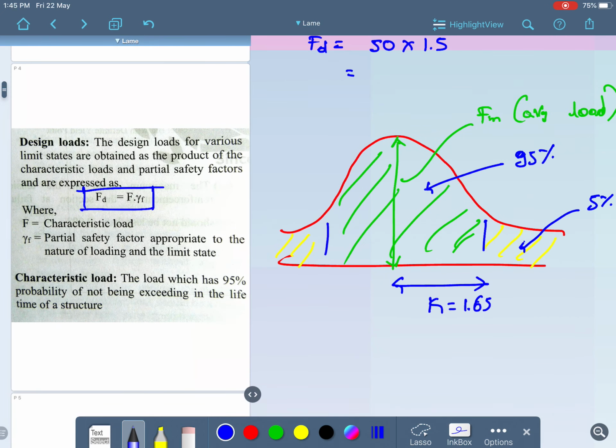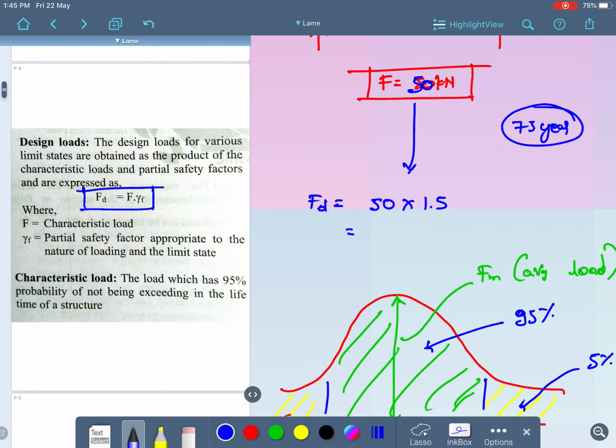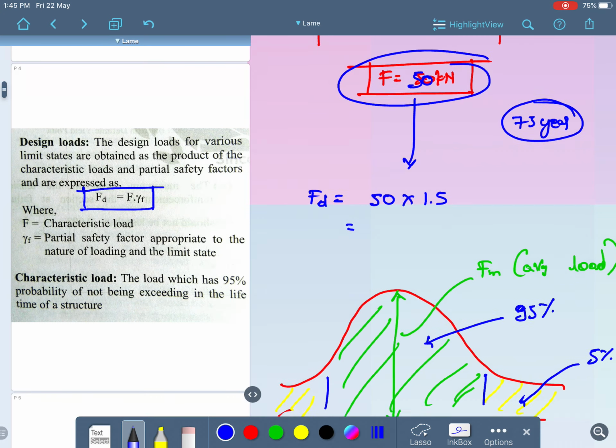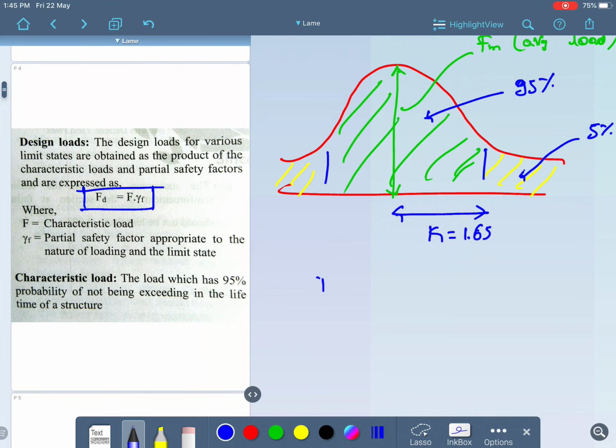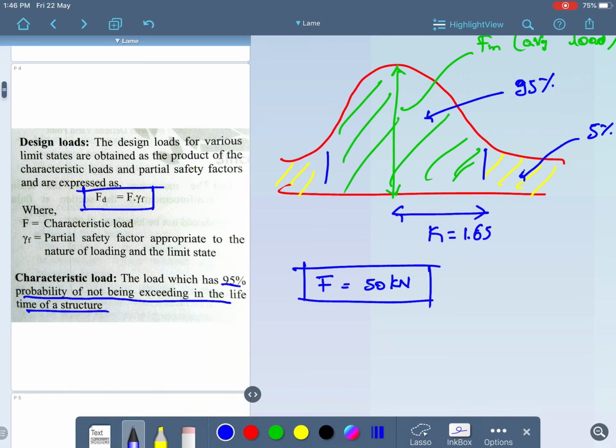In the same characteristic load, what I am assuming is 50 kilonewton. This is just an assumption, just an example value. According to the graph, this is the load which has a 95% probability of not being exceeded in the lifetime of the structure.